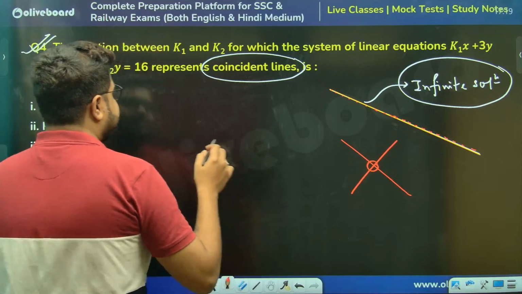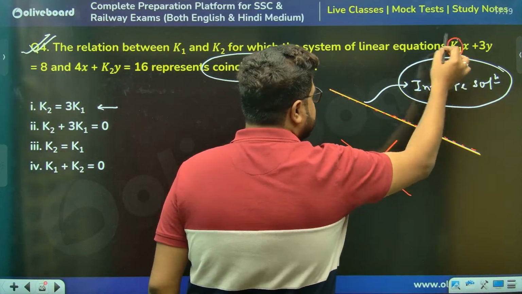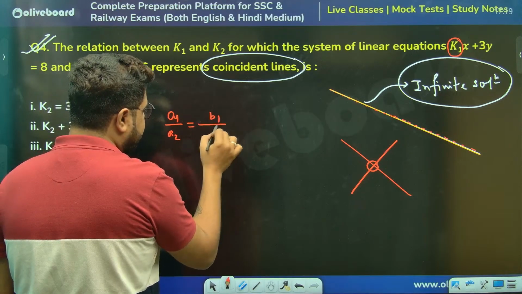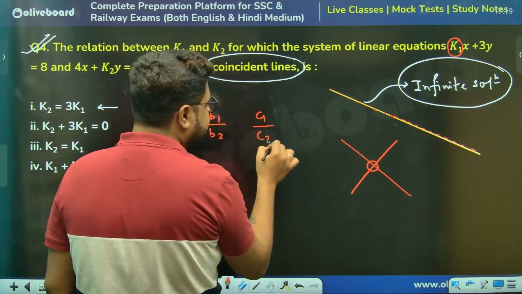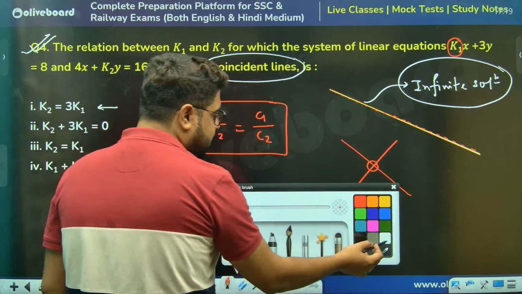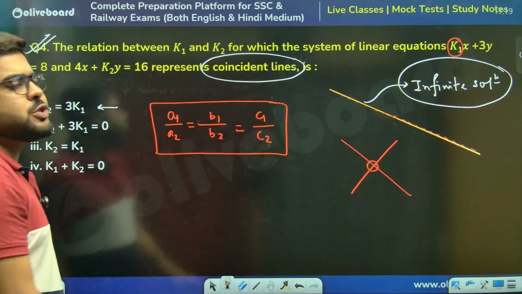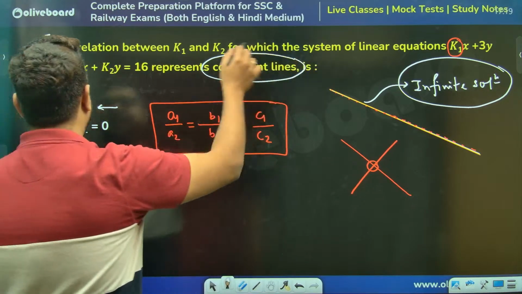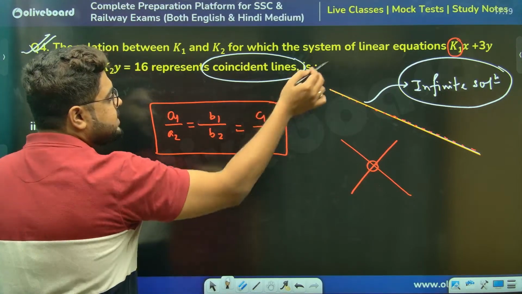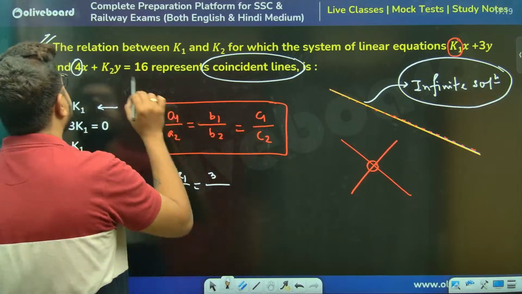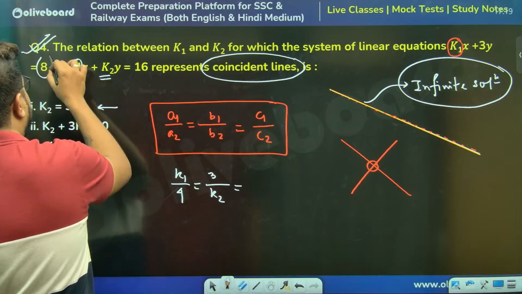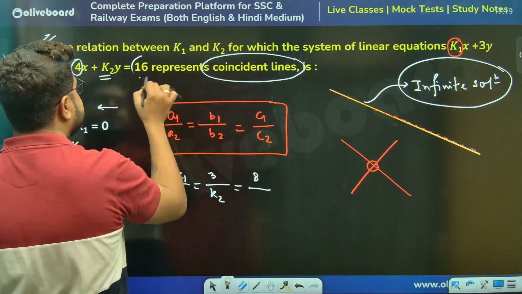Right, sir? So the condition will be A1 by A2, B1 by B2, and the third ratio C1 by C2 all have to be equal, because we are talking about the same lines. All the ratios must be equal. So A1 by A2, K1 by 4, equal to B1 by B2, that is 3 by K2, the coefficient of Y, equal to C1 by C2, 8 by 16.